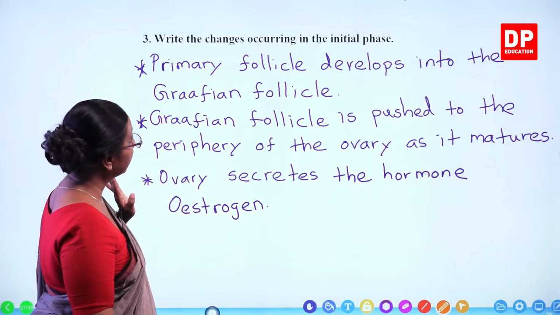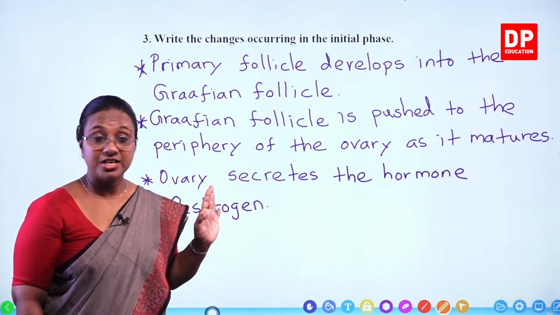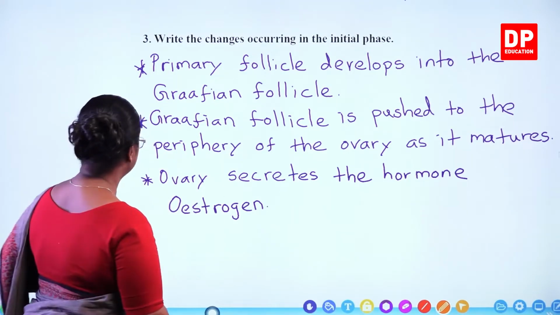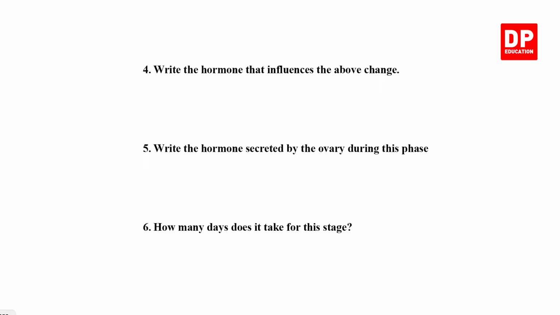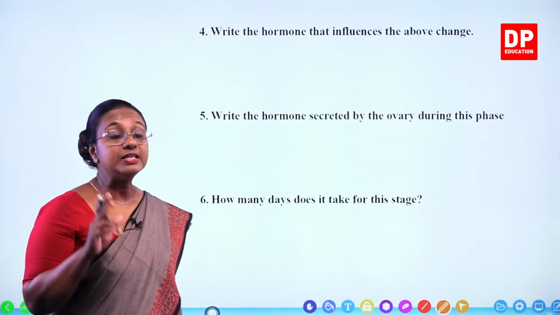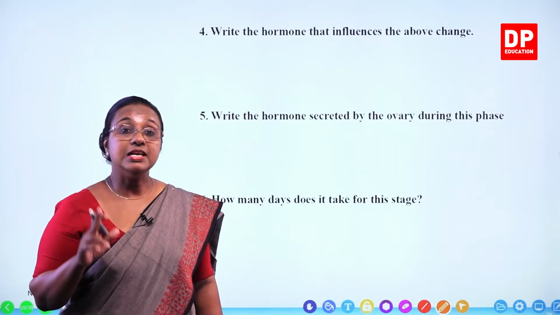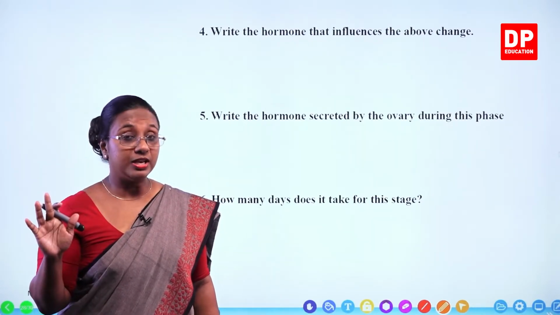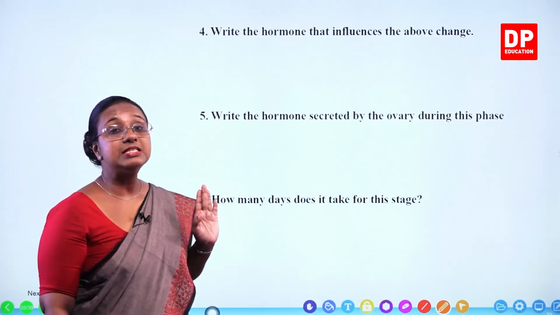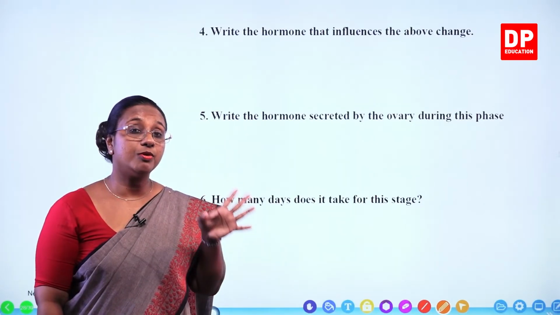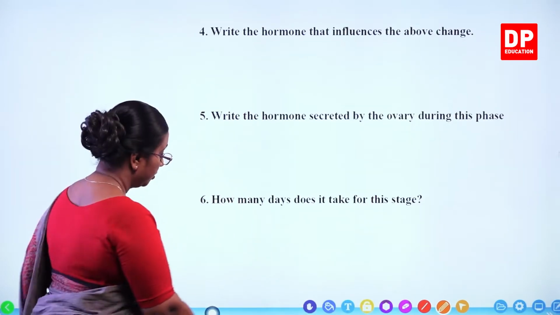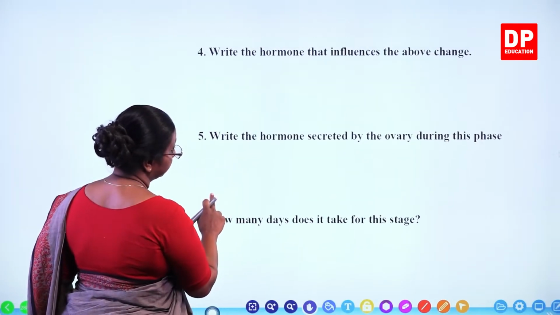I am sure you were able to write these changes correctly. With that, students, I will move on to the next question. Write the hormone that influences the above change. So although ovary secretes estrogen, estrogen stimulates the changes in the uterus. But here it is the follicle stimulating hormone that stimulates the changes during the follicular phase. So that is what we have to write here.